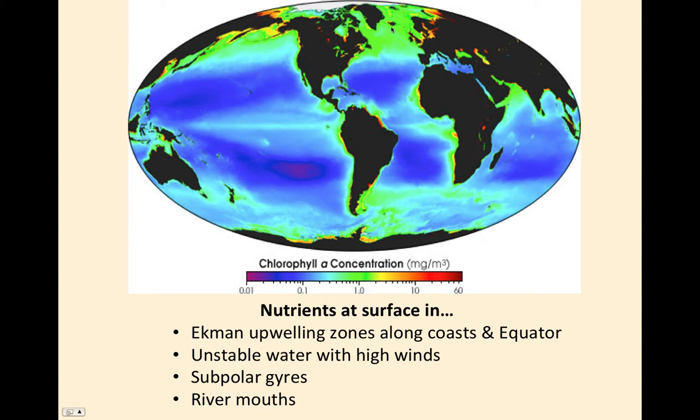Also, we talked about the subpolar gyres, primarily up here off Iceland, and also one in the Aleutian area that gives you a lot of upper level divergence and upwelling to replace that water, giving you nutrients in that process. And finally, another source unrelated to all this is river mouths, where you can get nutrients coming from the terrestrial biosphere into the ocean, coming out here near the Congo area, a big flux of nutrients coming out of the Amazon River, and also the Mississippi and other parts of the world as well.